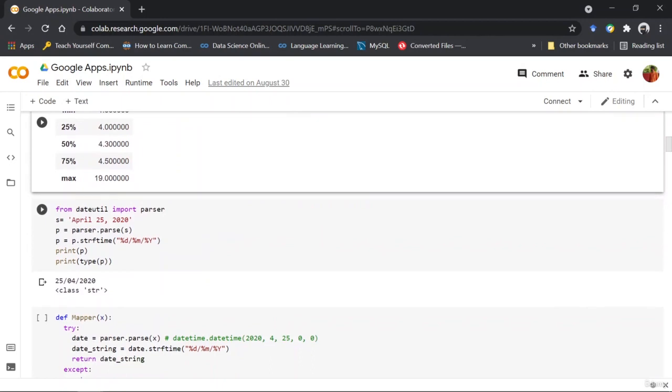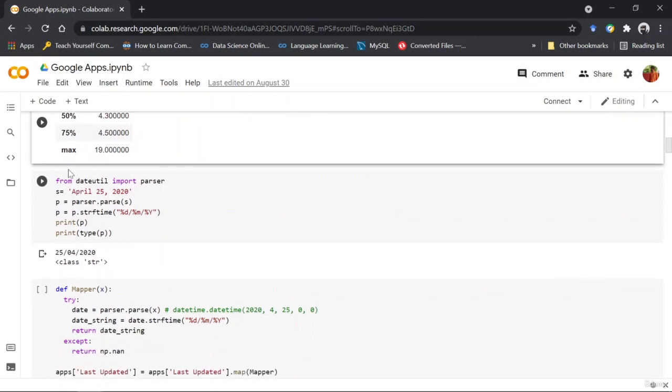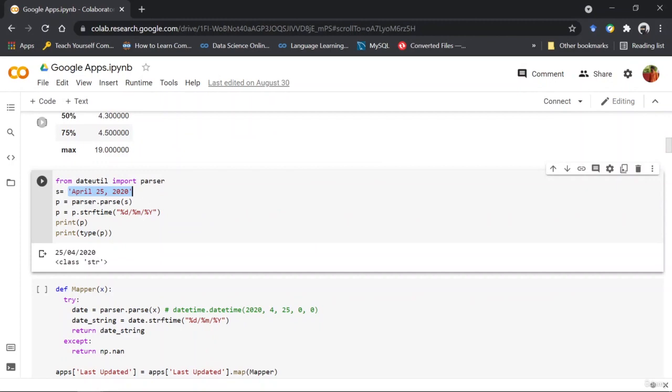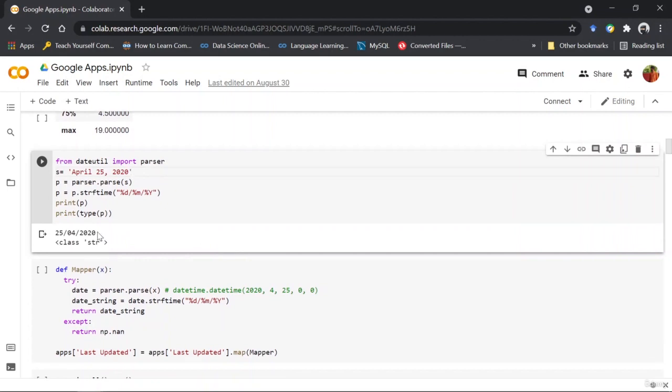Next, you can see that I am trying to convert this string format of the date into the date format. As you can see, the type of P is string, meaning I'm inputting the string into the parser, and the parser understands that this is a date, but this is still in string format, so it is giving you the type string.